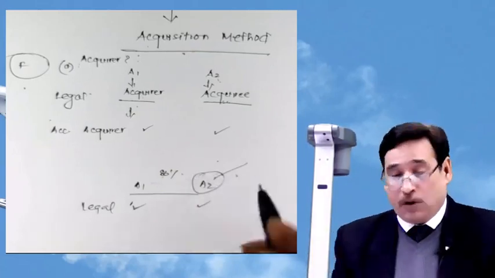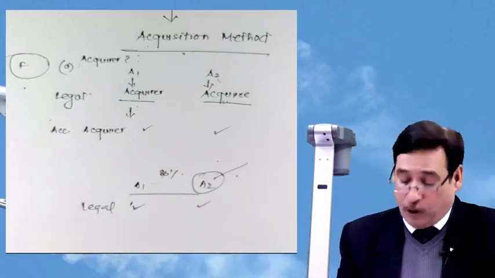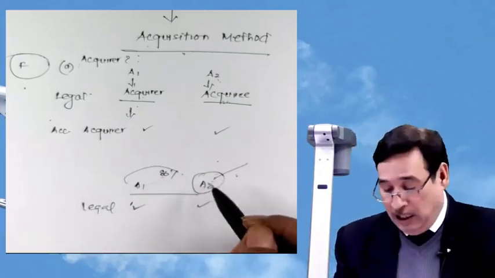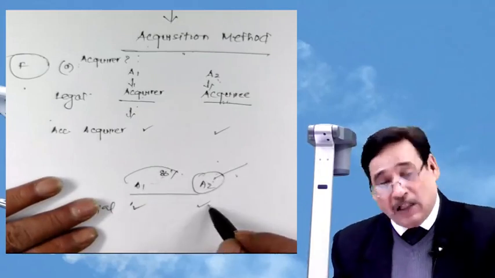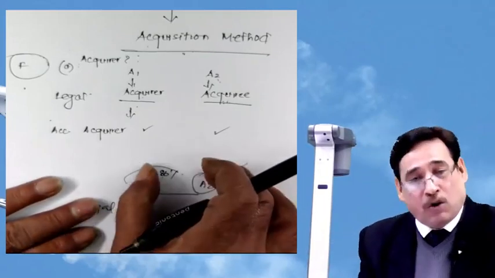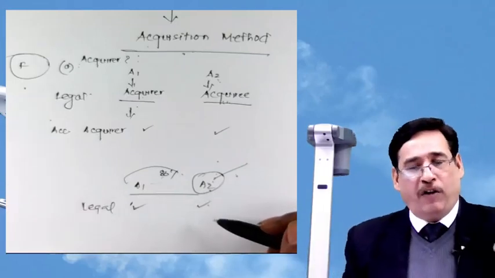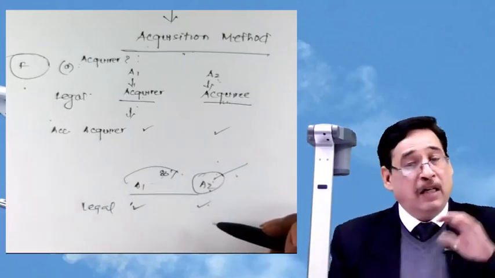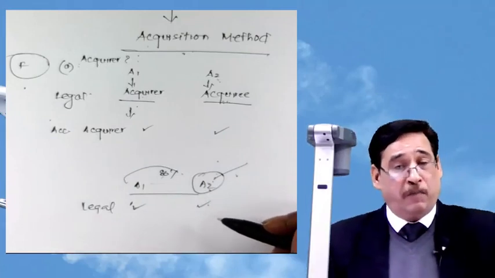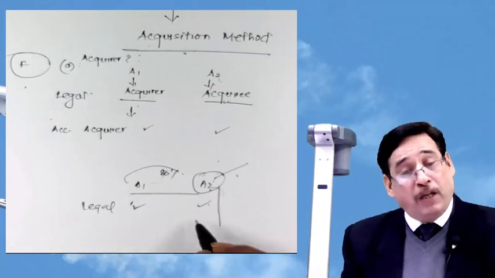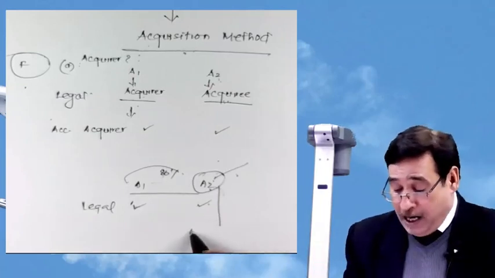Now if such a control or such agreement is made, although we are having 80% stakes in A2, legally we are acquirer and it is legally acquiree. But let us say there is a contract between these two companies that A2 will take care of all the financial and operational matters, and in fact they will also have a say in the representation of the board. So in that case, from the accounting point of view, it will be the accounting acquirer.